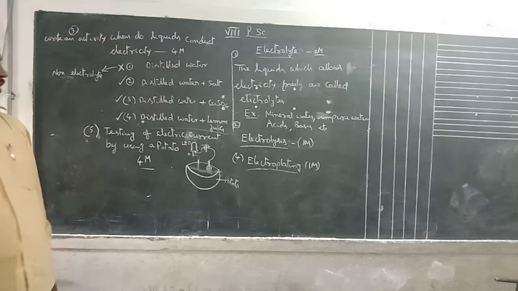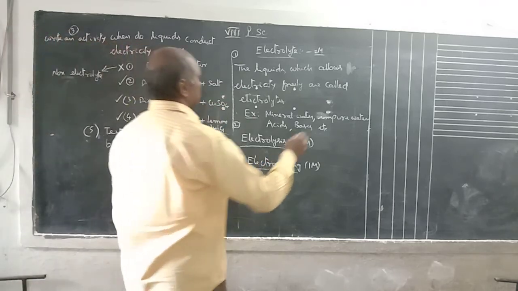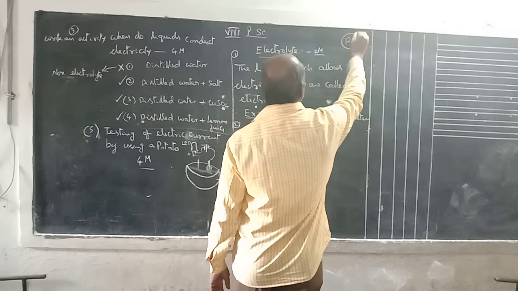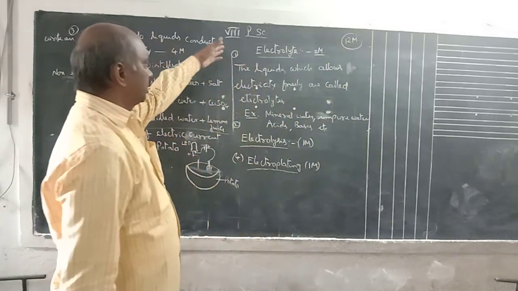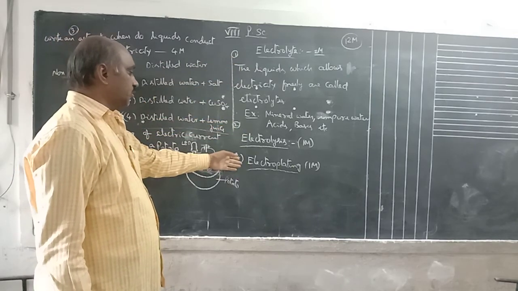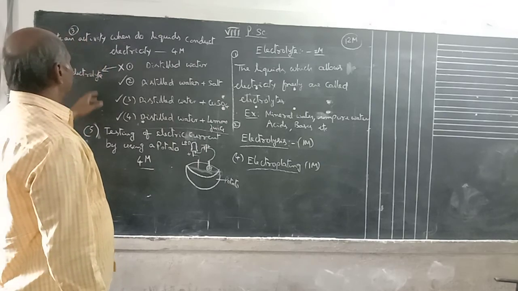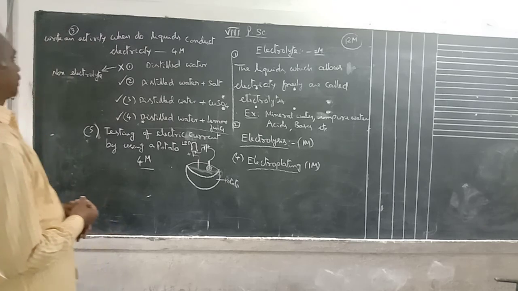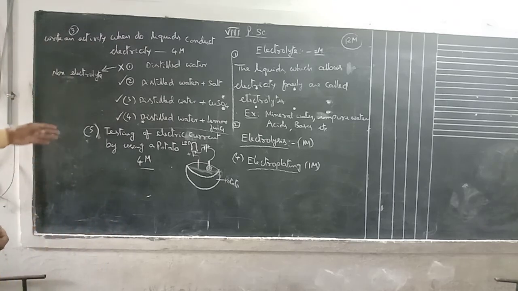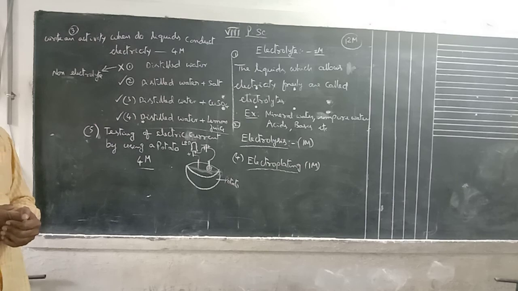Okay, total how many marks today? 4 marks plus 4, 12 marks. Total 12 marks. These are the questions. Write and define electrolyte, write examples. Define electrolysis, 1 mark. Define electroplating, 1 mark. And 2 activities, 4 marks each. That means write an activity: when do liquids conduct electricity. The next one is testing of electric current by using a potato. For these questions, suppose essay questions are there, you must draw the diagram and explain the matter. Then only you get good marks.